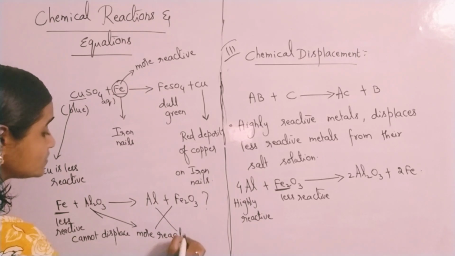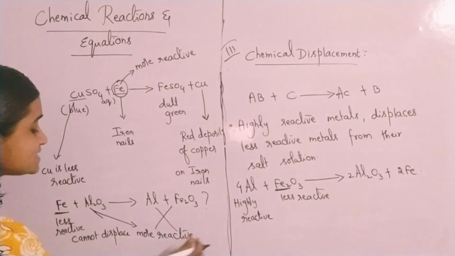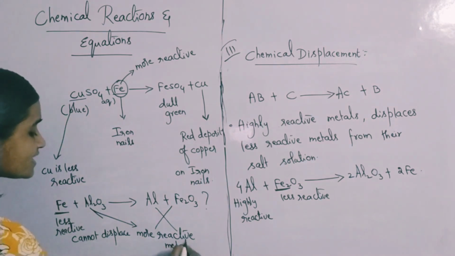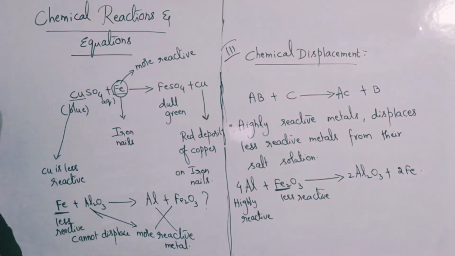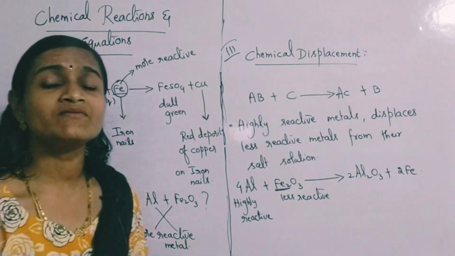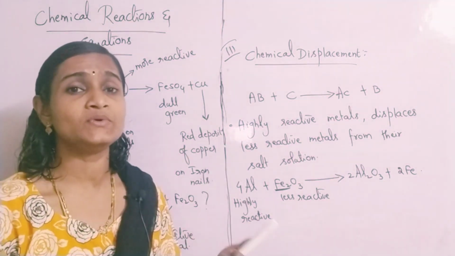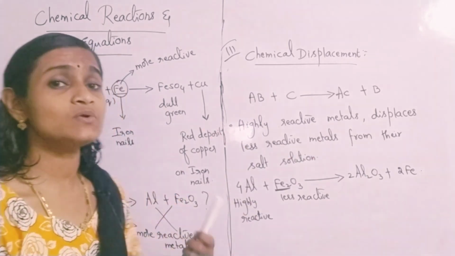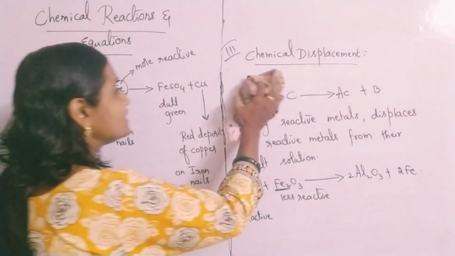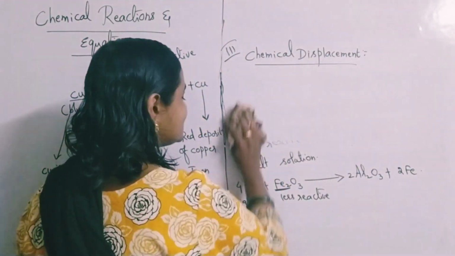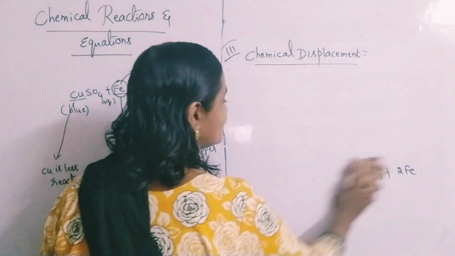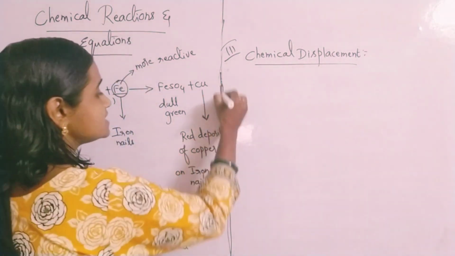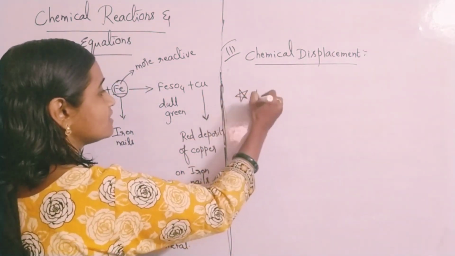Okay, then how can you say whether a metal is a less reactive metal or a more reactive metal? How can you say whether a metal which is given to you is less reactive or more reactive than the other? How can you compare the reactivities of metals? For that you have one series which is called what? Reactivity series. This will be very much useful, dear children.